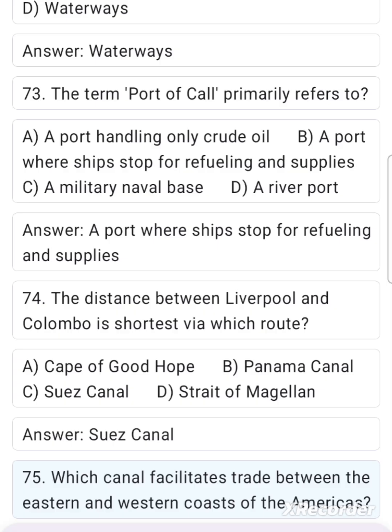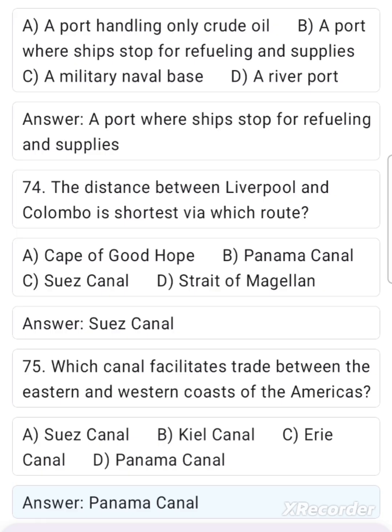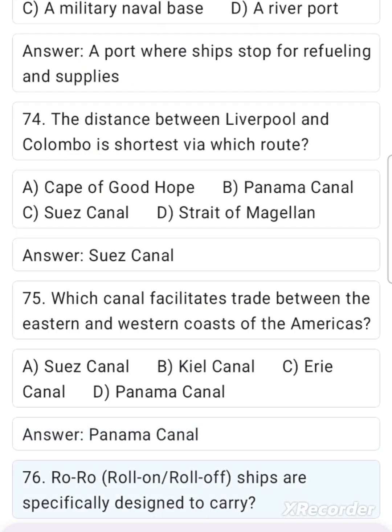75. Which canal facilitates trade between the eastern and western coasts of the Americas? A. Suez Canal, B. Kiel Canal, C. Erie Canal, D. Panama Canal. Answer. Panama Canal.